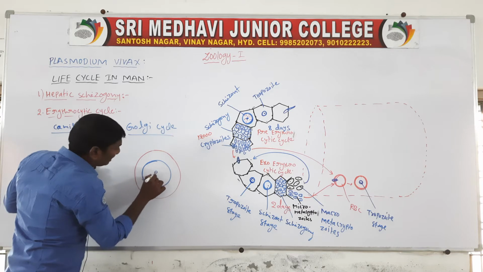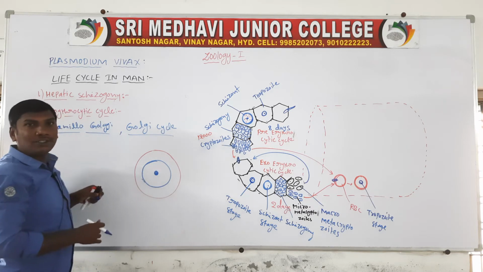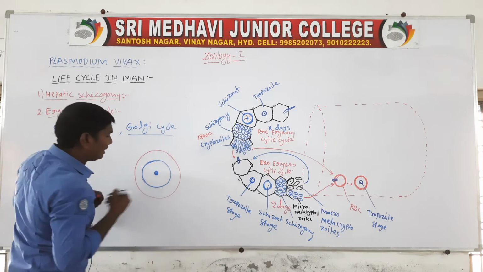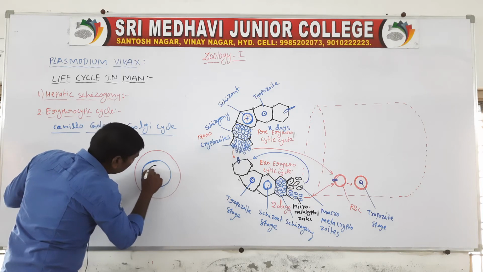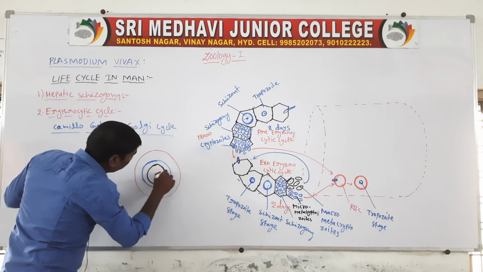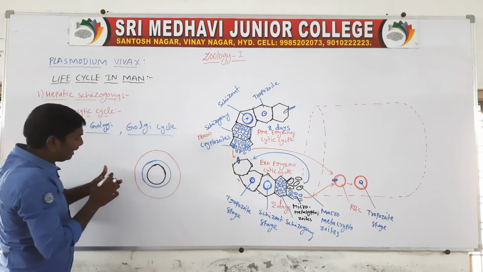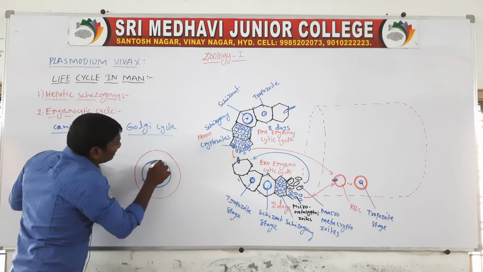The trophozoite stage contains a nucleus. In this stage an empty vacuole forms, and the nucleus moves towards the periphery.